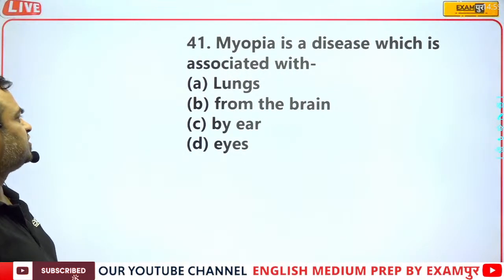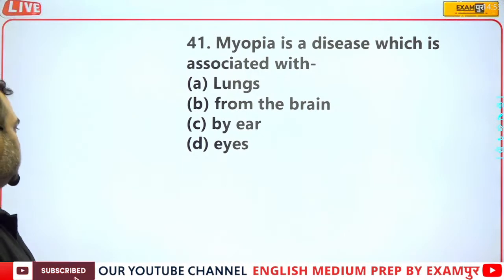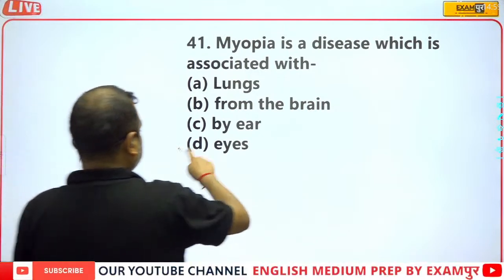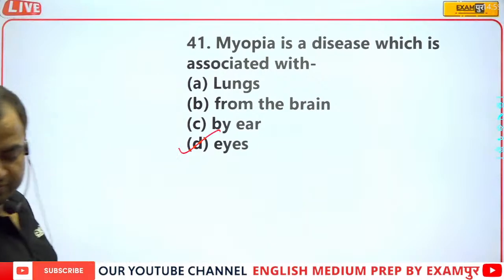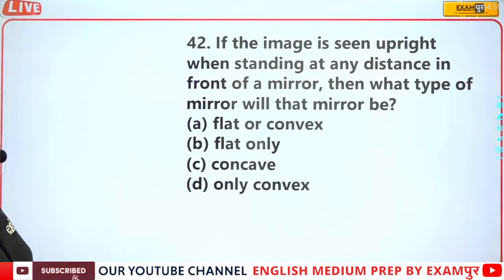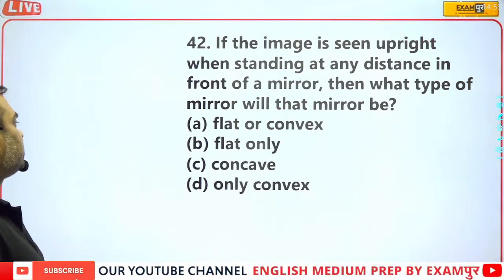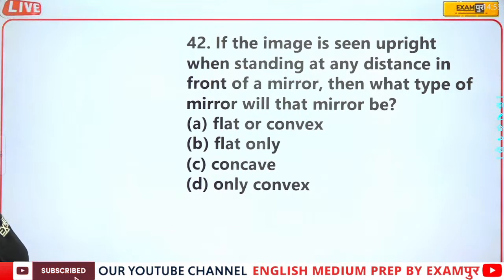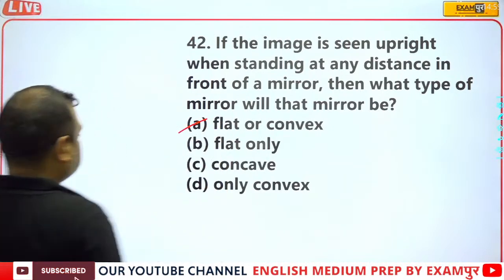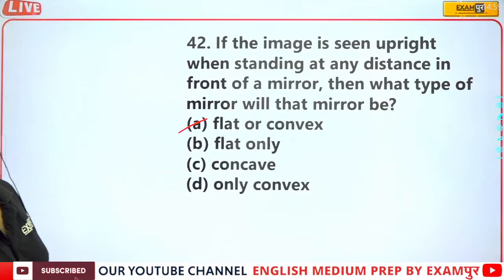Myopia is a disease which is associated with eyes. Obviously eyes, we all know that. The image is seen upright when standing at any position in front of a mirror. Then what type of mirror will that mirror be? Flat or convex? Obviously flat or convex. So A part will be the correct answer.